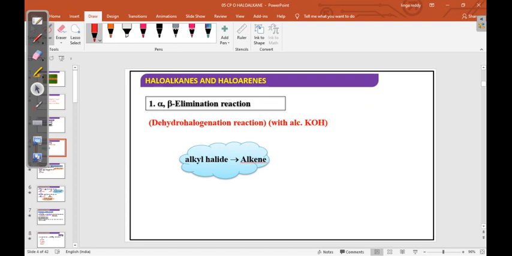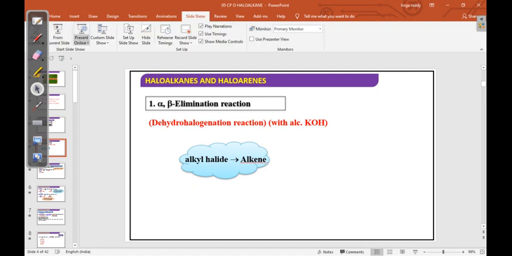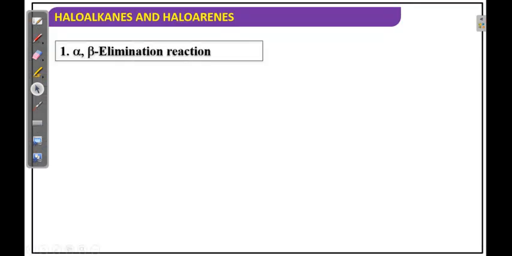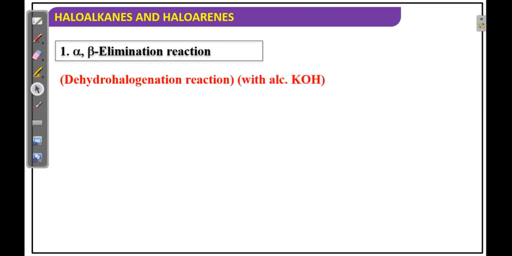It is also known as alpha beta elimination, because the elimination takes place between the alpha and beta carbons. What's happening here? Dehydrohalogenation. The reagent is alcoholic KOH. There is also aqueous KOH, but that gives hydrolysis. This alcoholic KOH is for removal of HX.